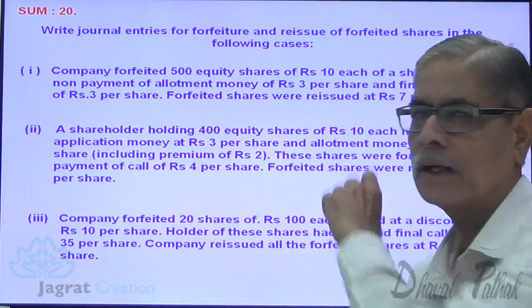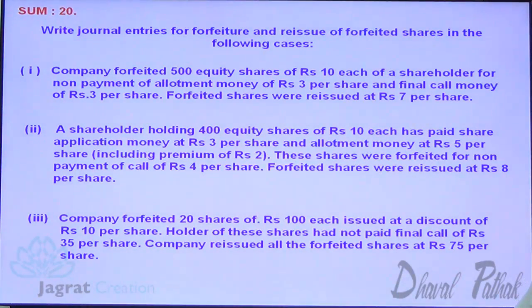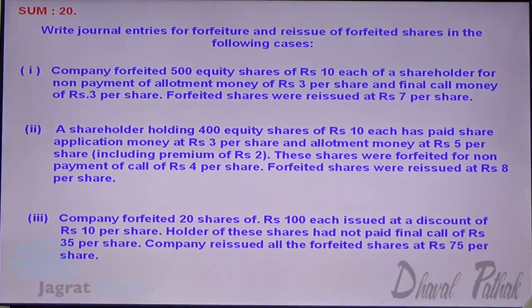In the second, a shareholder holding 400 shares of ₹10 each has paid application money ₹3 per share and allotment money ₹5 per share including premium. These shares were forfeited for non-payment of call of ₹4 per share. Forfeited shares were reissued at ₹8 per share.